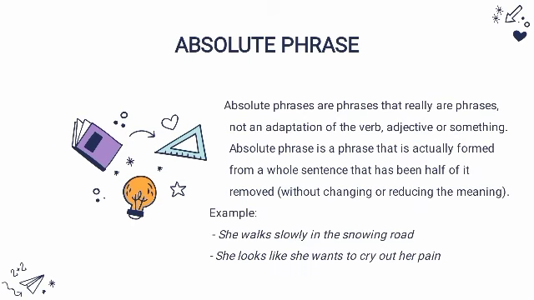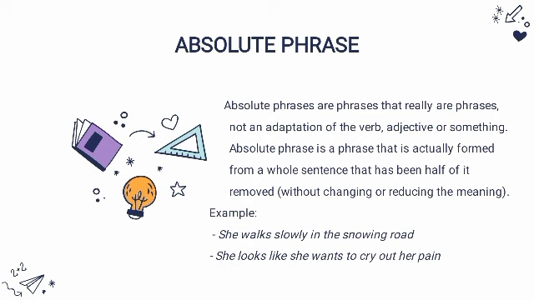The next material is absolute phrase. Absolute phrase is a phrase that is actually formed from a whole sentence that has had half of it removed, without changing or reducing the meaning.